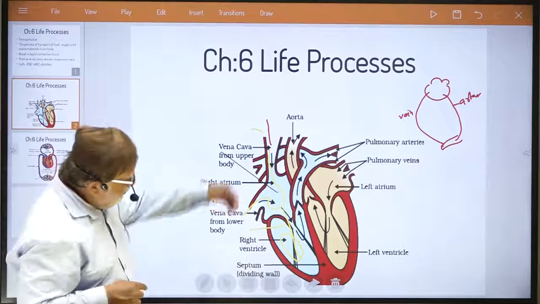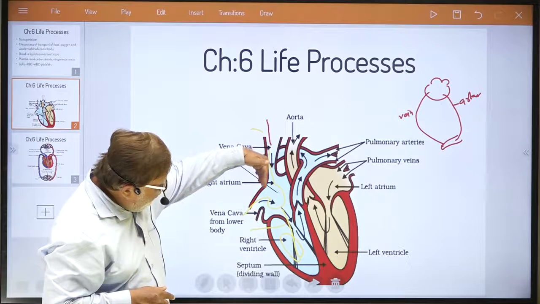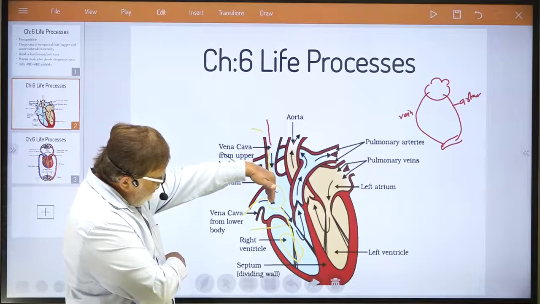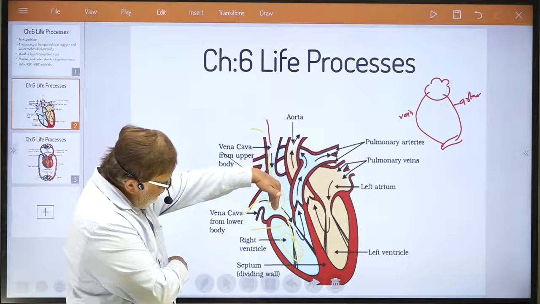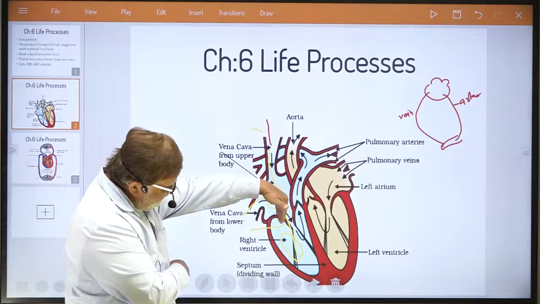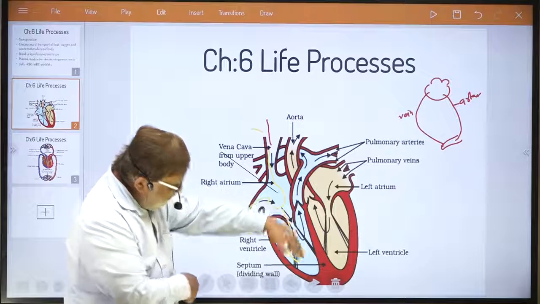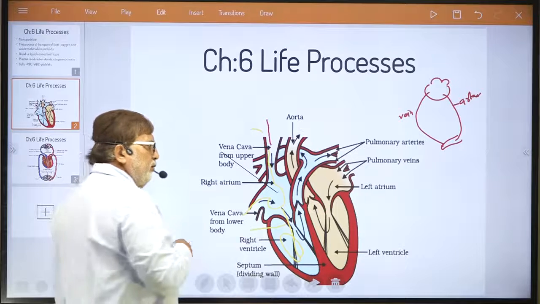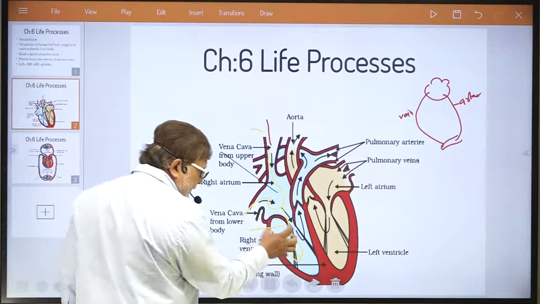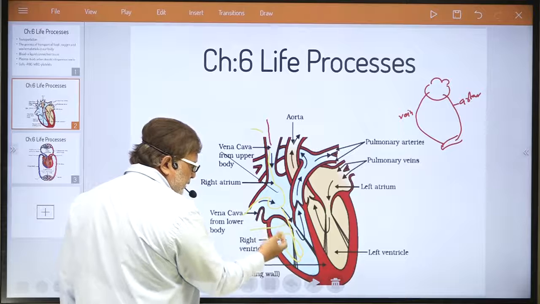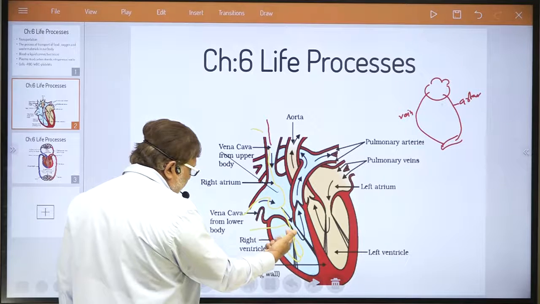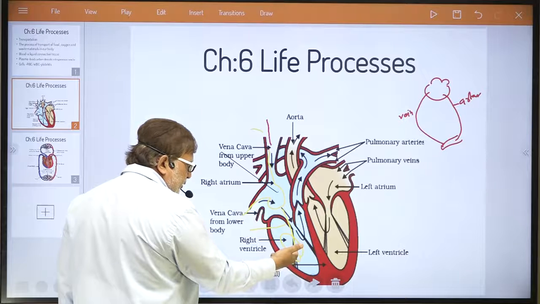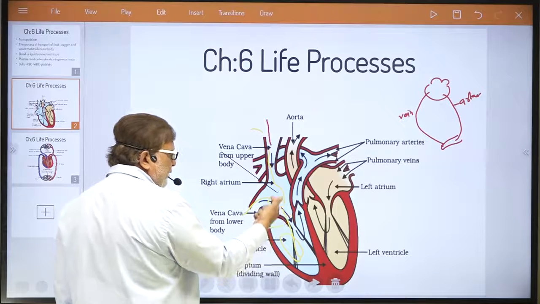Please try to understand the flow. Impure blood from the superior and inferior vena cava goes into the right auricle, then by force, by pressure, it goes to the right ventricle. Is it clear? Now what happens, dear student, when the right ventricle contracts, this blood is pushed, but this valve ensures that the blood will not travel back to the right atrium.